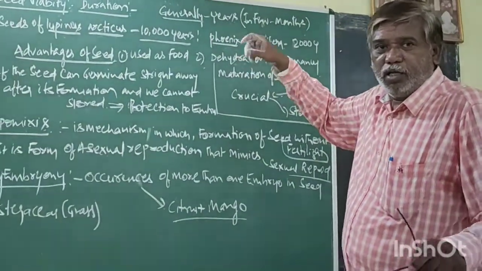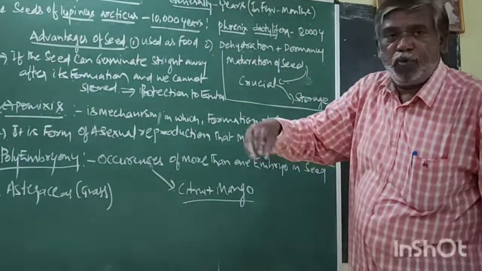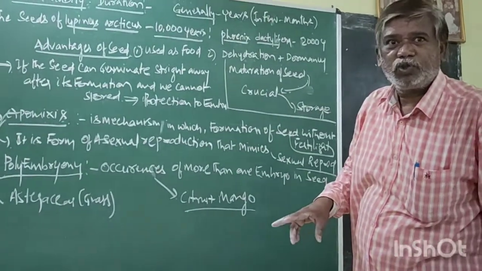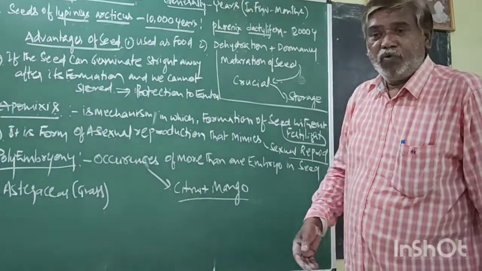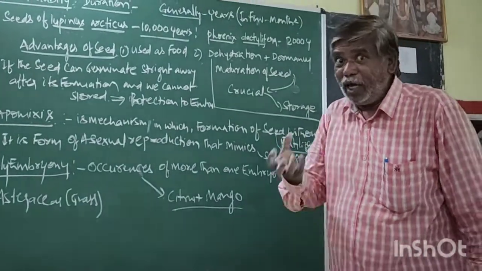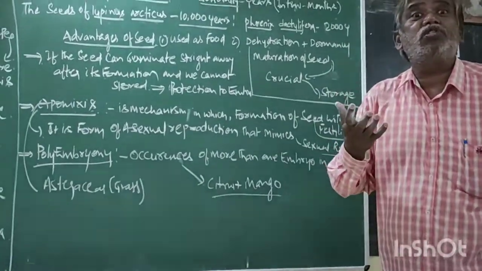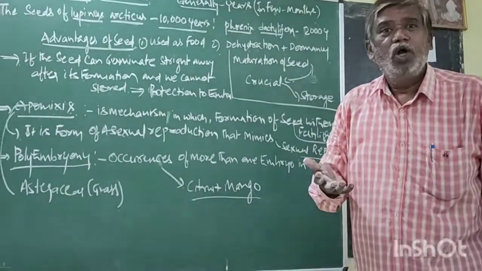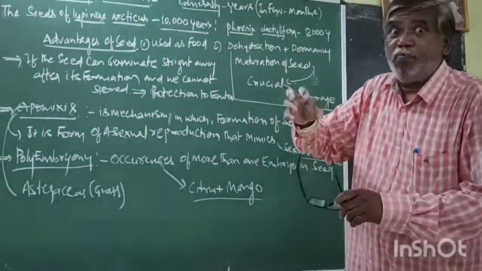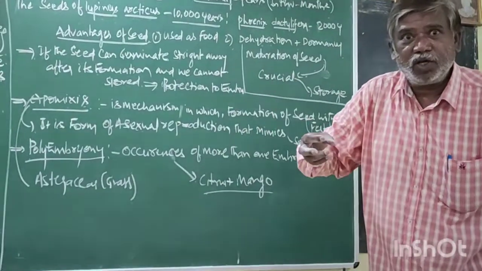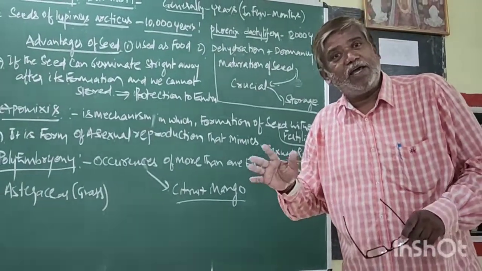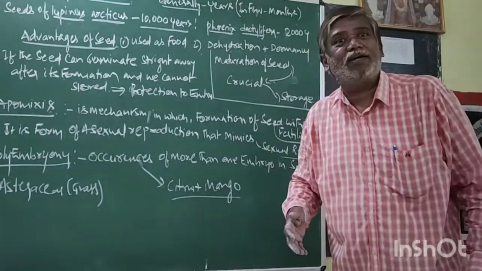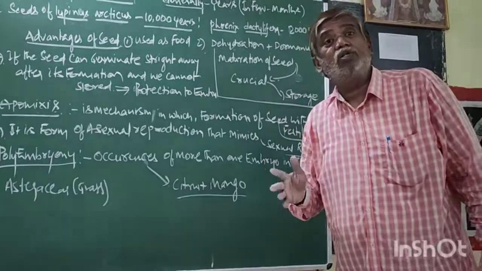Dehydration means the embryo loses water. Loss of water is called dehydration. A young embryo contains 60 to 70% water. When the young embryo becomes a mature embryo, dehydration occurs. If dehydration does not occur, the embryo cells cannot work, hence it undergoes death.